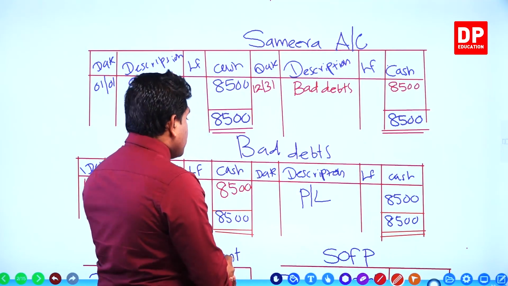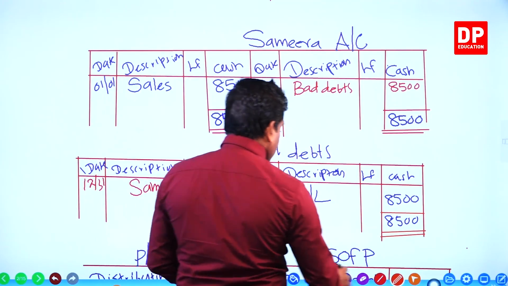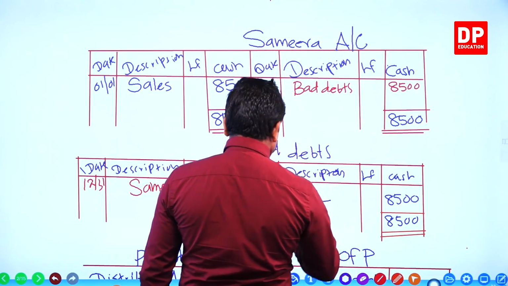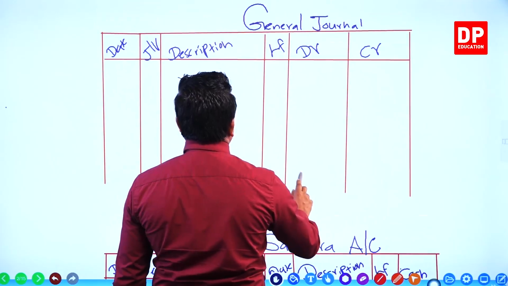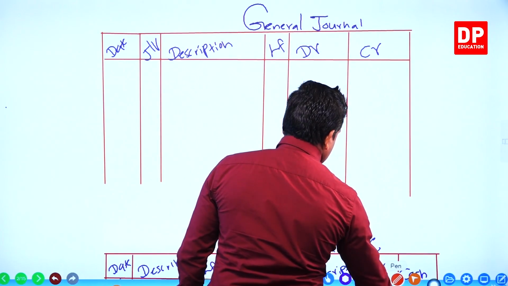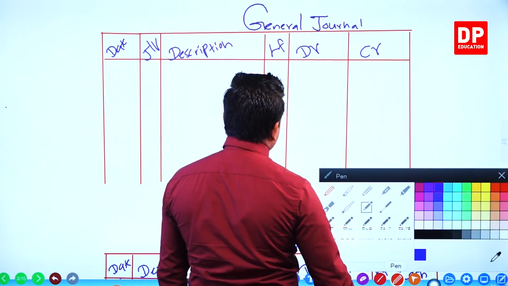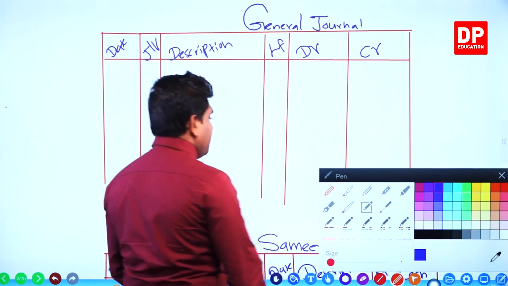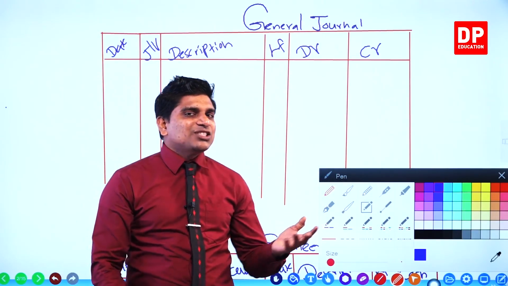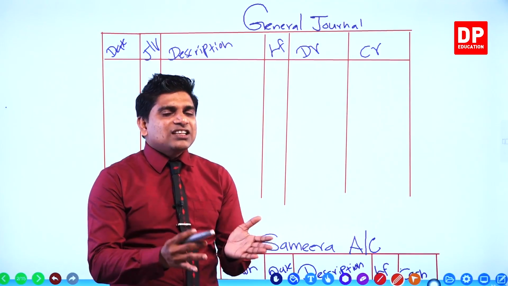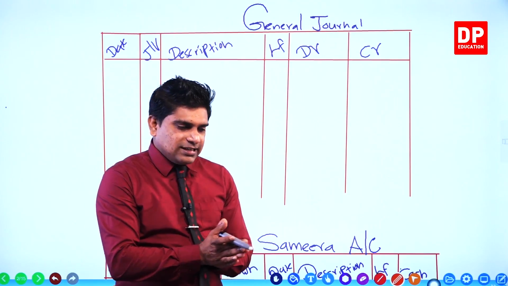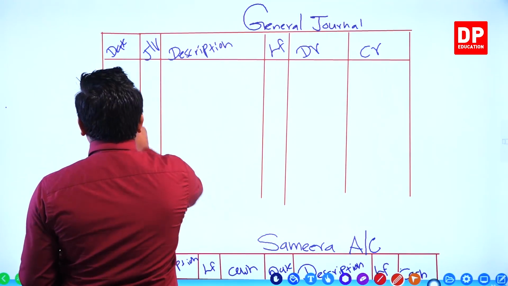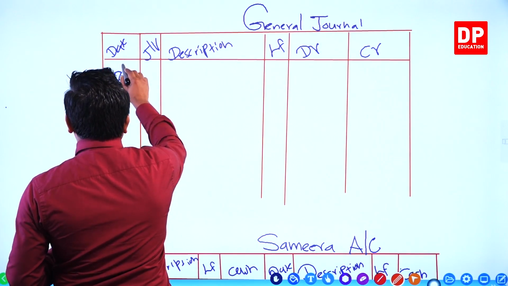Okay, now you enter these details in the general journal. After recording these details in the ledger accounts, actually the first thing is you have to enter these details in the general journal. Later we post them to the ledger accounts, but this method is very easy, right? Now the date, you put 12/31.